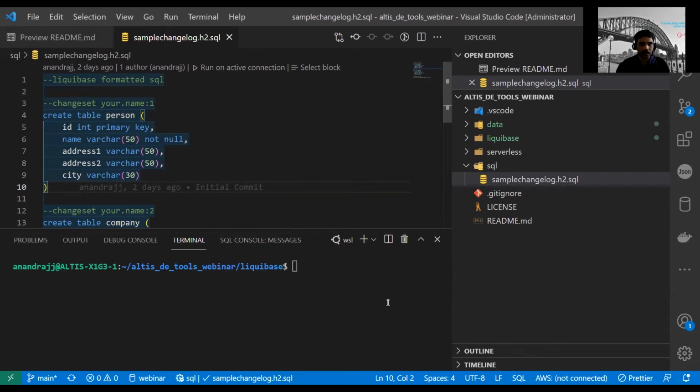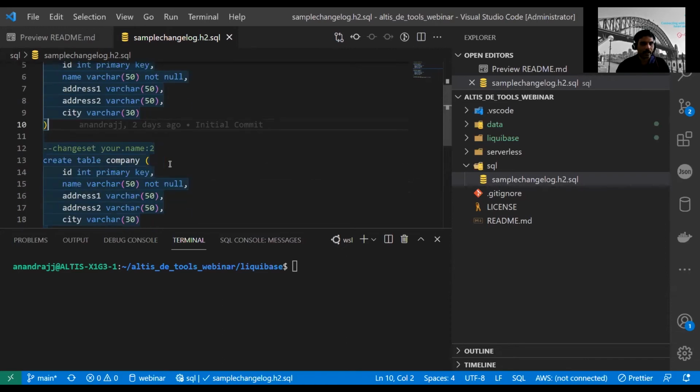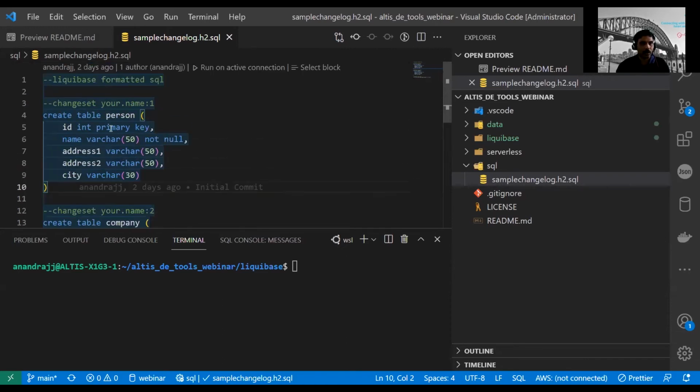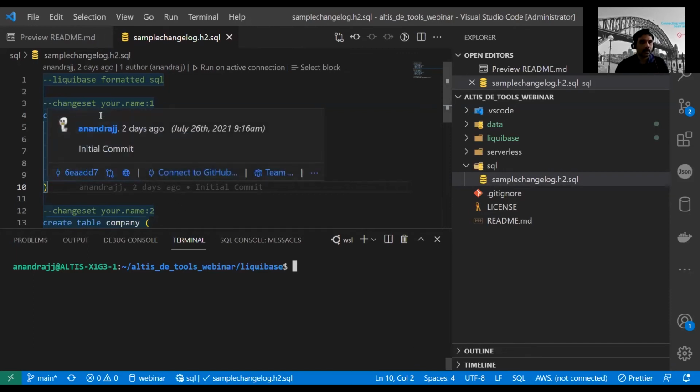It highlights the SQL format, detects that it's a SQL file, and helps you format the file. So you can easily use, say, VS Code for your SQL development. That's another thing.